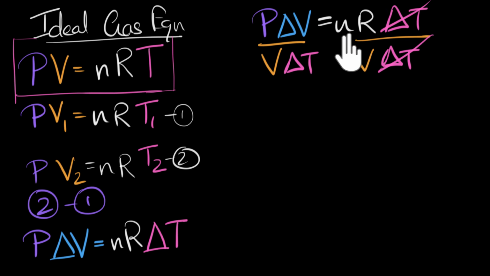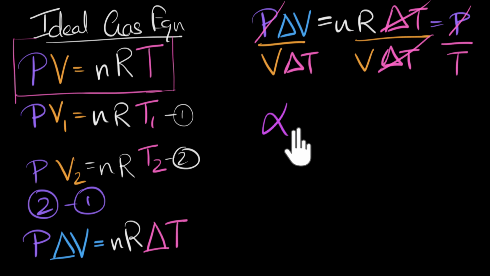And notice we now have nR divided by V. nR divided by V is just P by T. So this can be further written as P divided by T, divided by T. And the P goes, and notice now the left hand side is what we want: change in volume per unit change in temperature. And we call that alpha V. And notice we have now calculated what alpha V is.